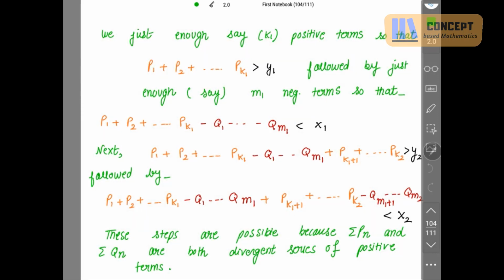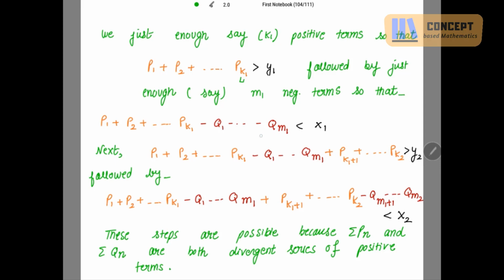We take just enough, say k1, positive terms, so pick up your k1 positive terms and make them greater than y1, right? See how to remember this. If you are ending up with the positive terms and having the subscript k1, just write this is greater than y, because here it is 1 for k, so you write here y1. Followed by just enough, say m1, negative terms.